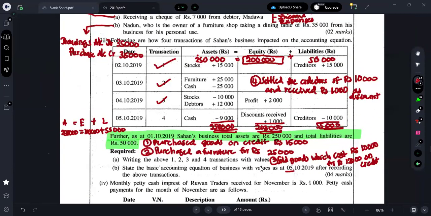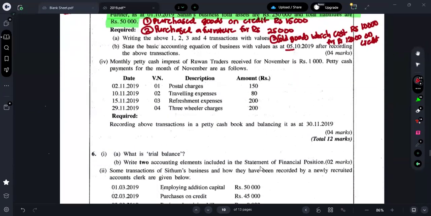Definitely, there will be a question from the accounting equation. Study thoroughly, study all the possible transactions in our seminar series. I gave you all the possible transactions, so from that only, definitely the question will be tested. So learn how to record all the transactions and go for the exam. You all will be easily able to manage.